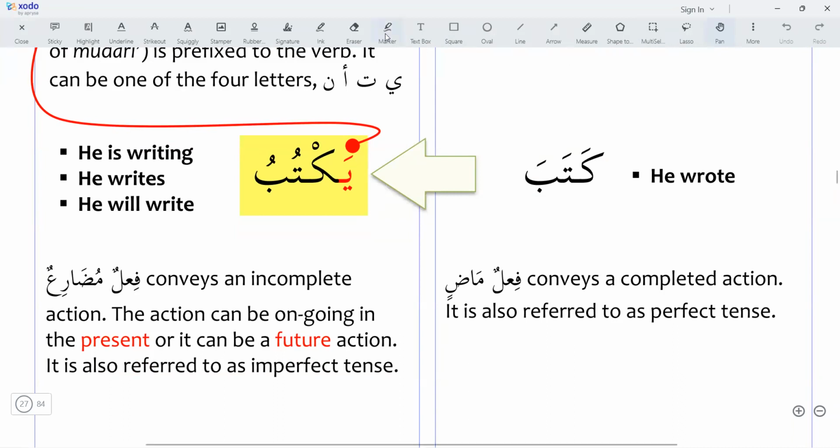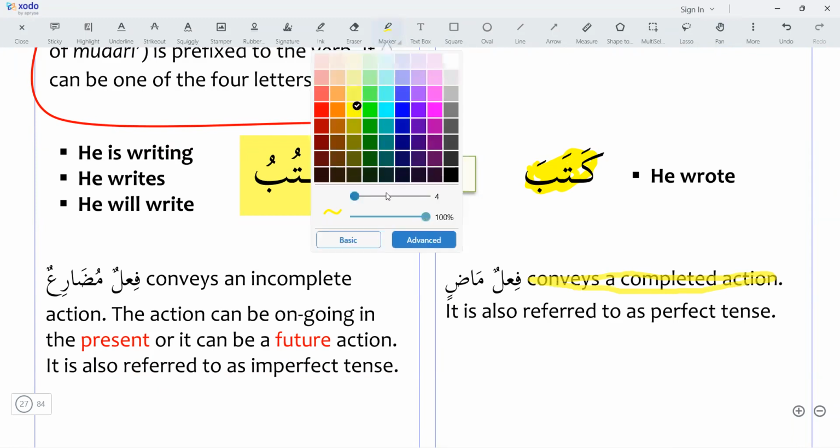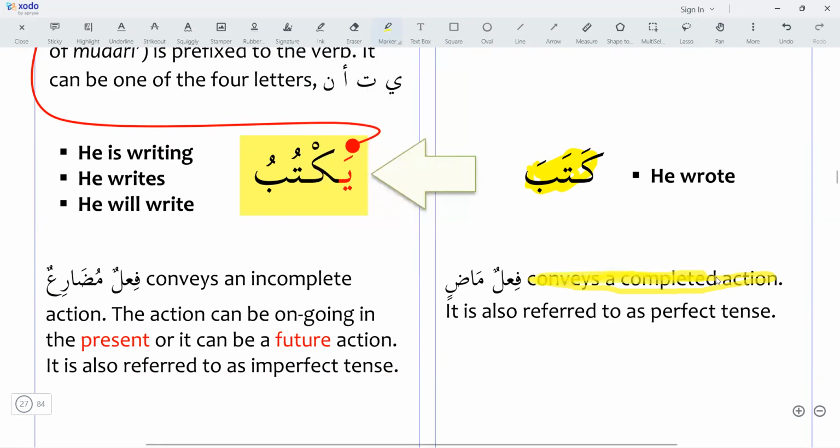So this kataba, fi'l madi, conveys a completed action, and it is referred to as a perfect tense.